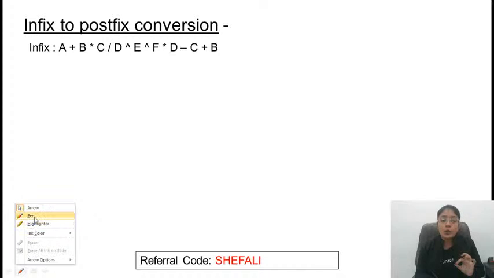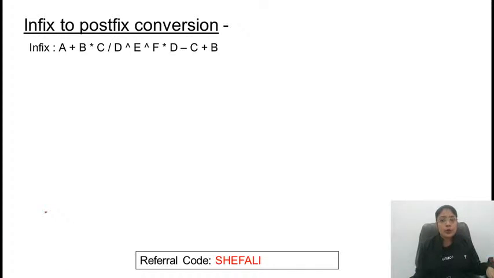Now we want to evaluate this. What does the manual approach say? I'll be solving 2 more examples with the manual approach and then we'll go to the algorithm. According to the manual approach, first of all, you have to give preference to the highest priority operator. So find out where the highest priority operator is. Brackets have the highest priority; no brackets are present in the given expression. Next, priority is given to the exponential operator.